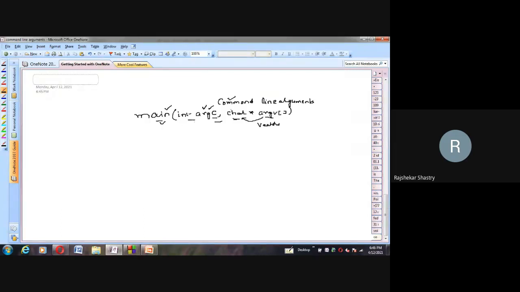The second one holds each argument's base address in this pointer array. So whatever arguments are passed by the user are stored in this array or vector. Clear, sir?